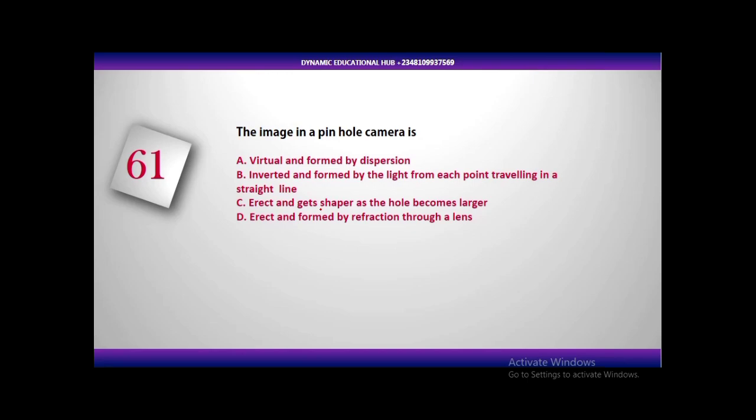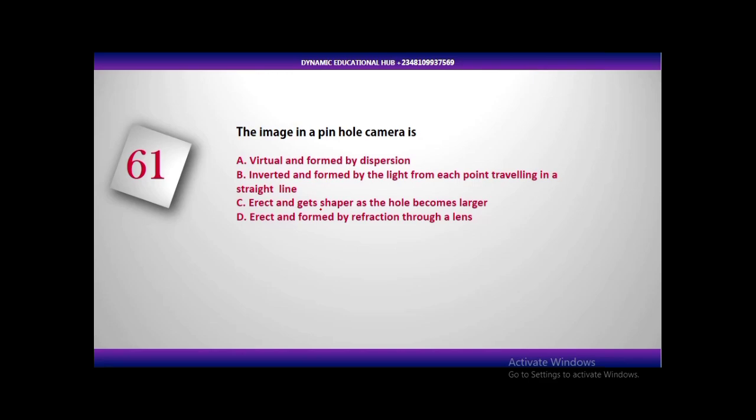If you trace the rays of light as they progress and they intersect to form an image, we call that a real image. Automatically those images will be formed on a screen. So the image formed by a pinhole camera is a real image.